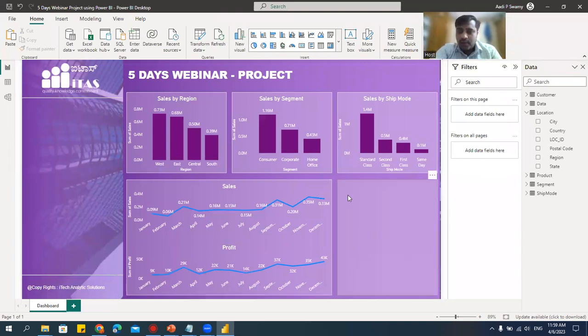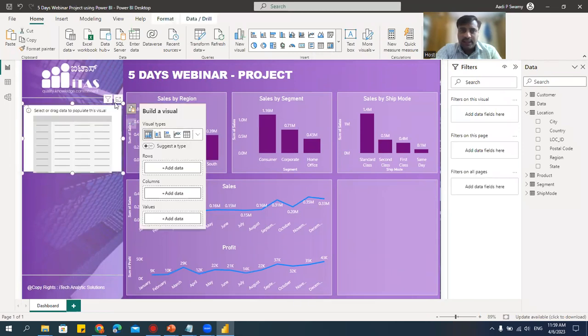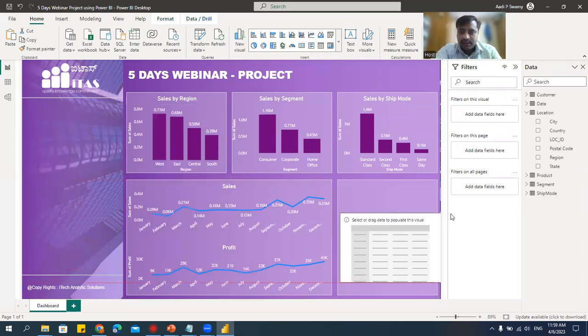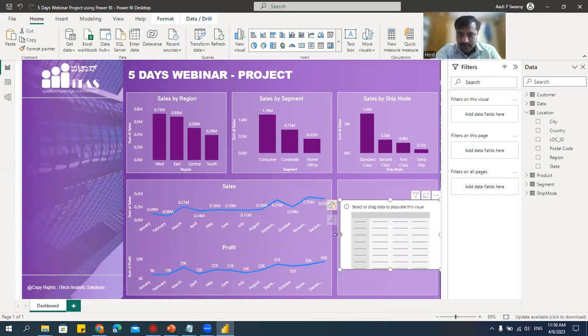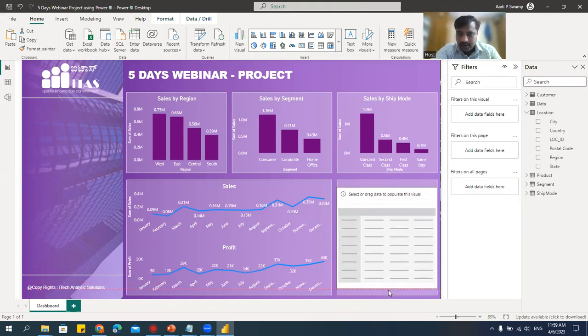Now I want one table here. So what I'll do, I'll go here, I'll click on this table. You can see that I have this table and metrics. Anything you can take. Let me take this metrics. Click on this metrics. Metrics is nothing but it's a table, but we can create something like a pivot table. Let me take this. I'll put it here like this. Let's reduce this and fit this here. And take it like this up to this.